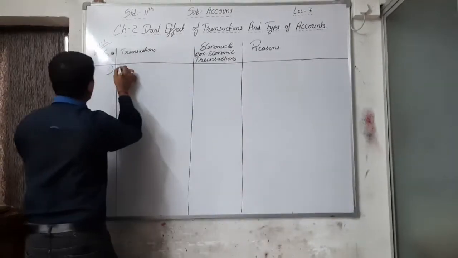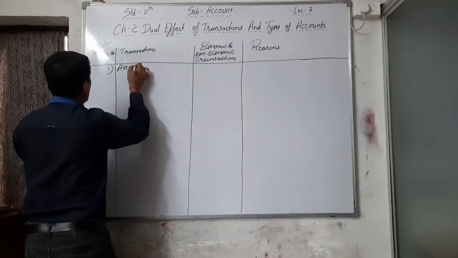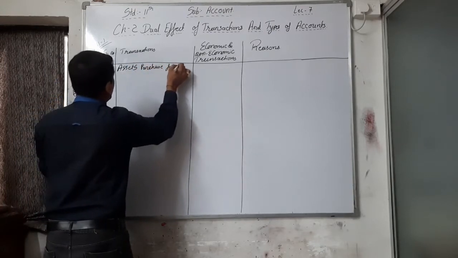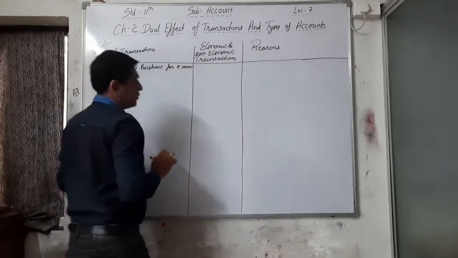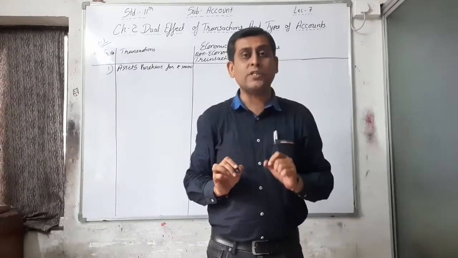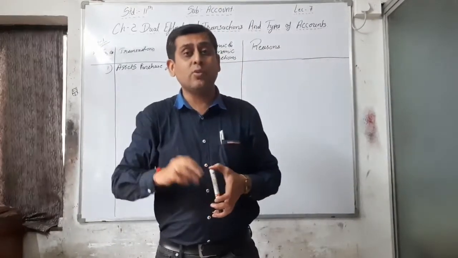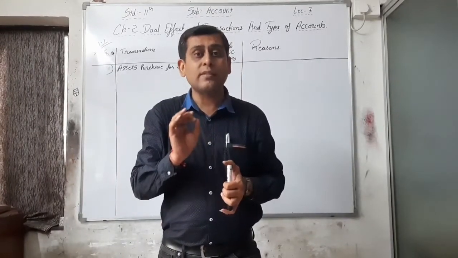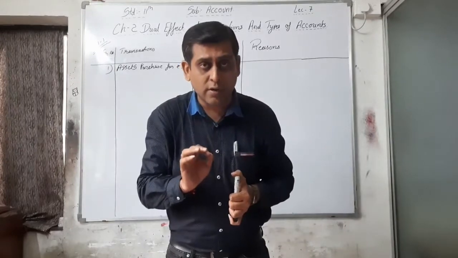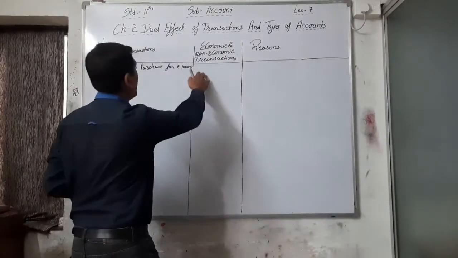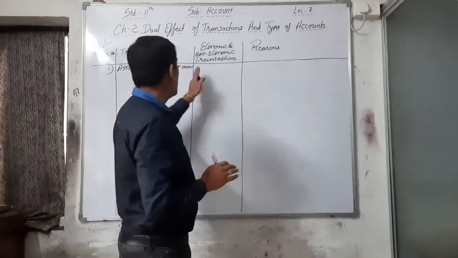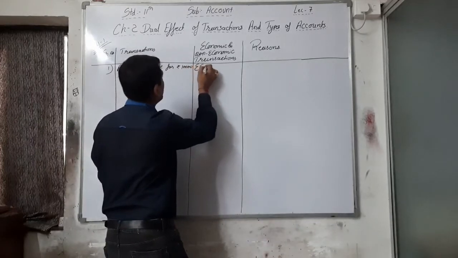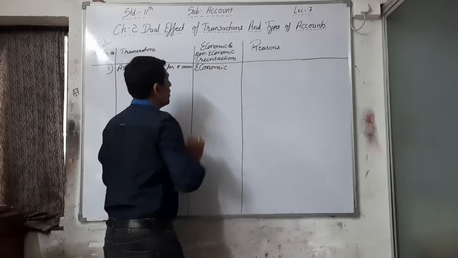I am writing for the first time. First transaction only, I am writing: assets purchase for rupees 10,000. Assets purchase for rupees 10,000. 10,000 is a monetary value and assets purchase, that's why you can say it is an economic transaction, right? So here you have to classify that into two: it is economic or non-economic. So you can say it is measured in money, that's why it is an economic transaction.